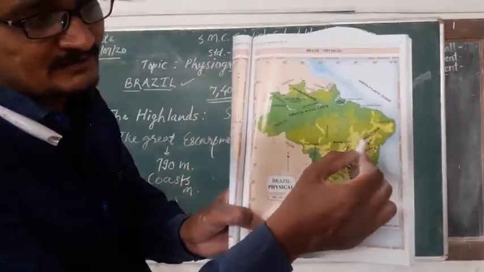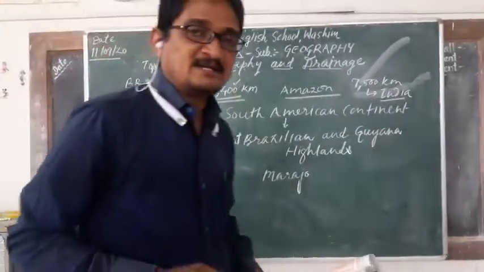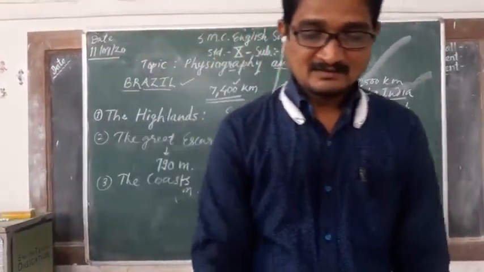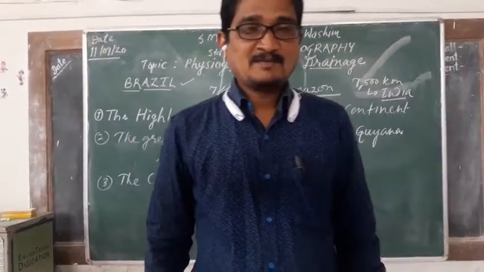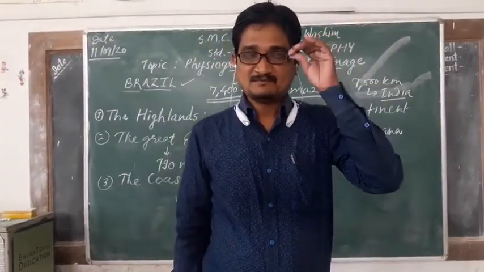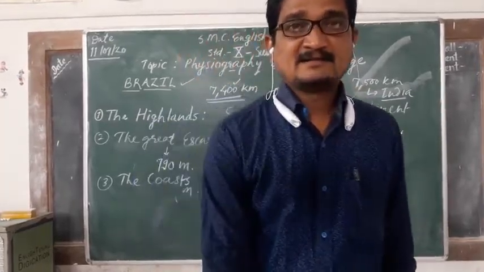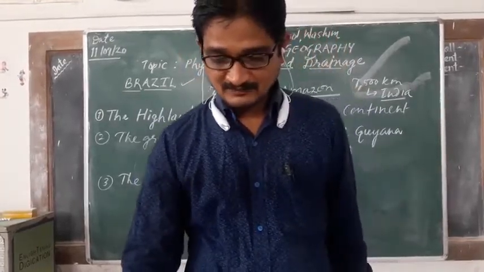So all these river names, all these escarpments and highlands, you should observe on Brazilian maps. Try to see there. Learn all these names.